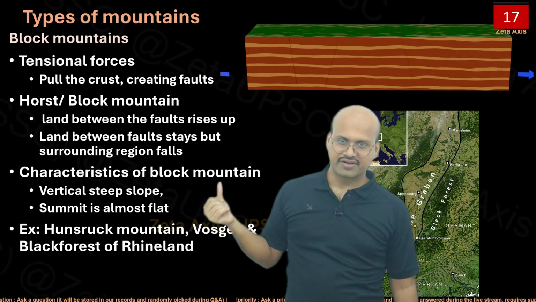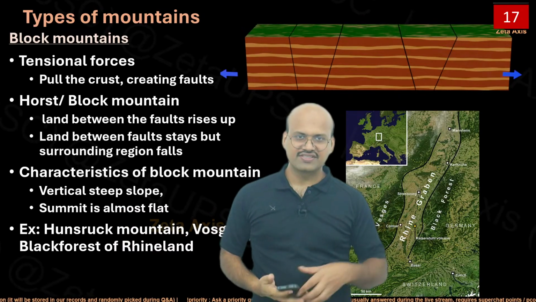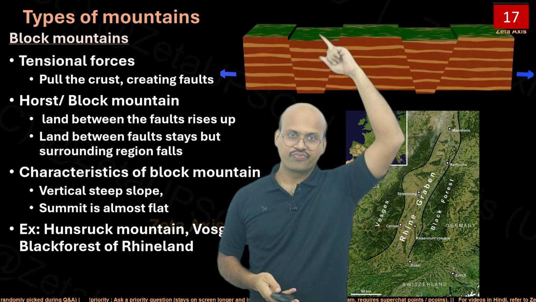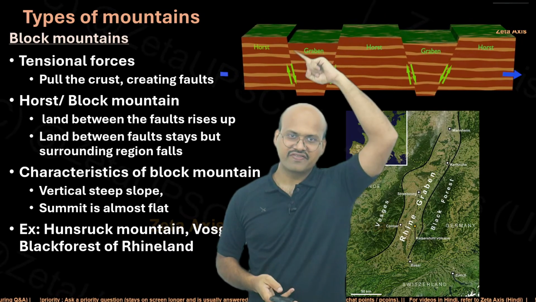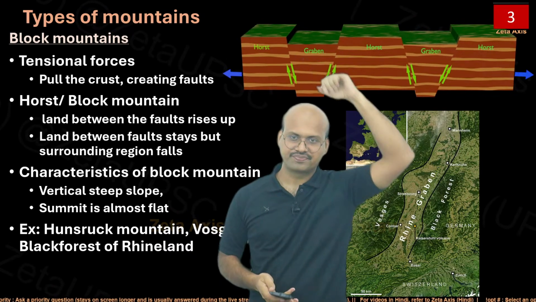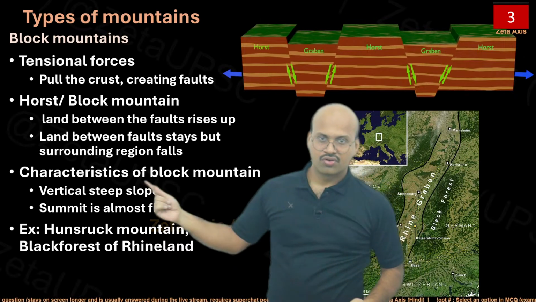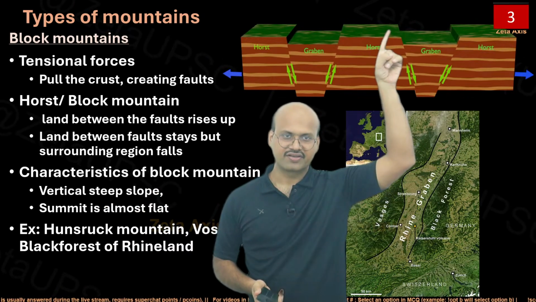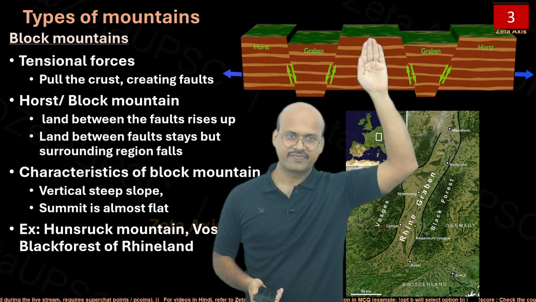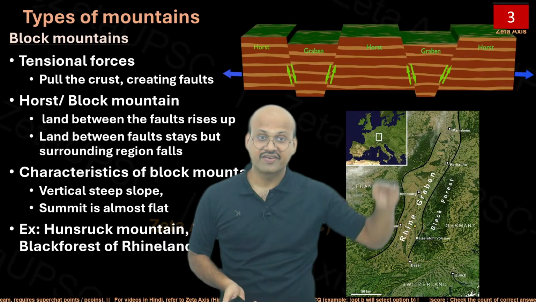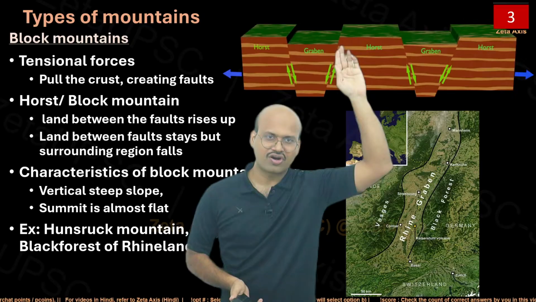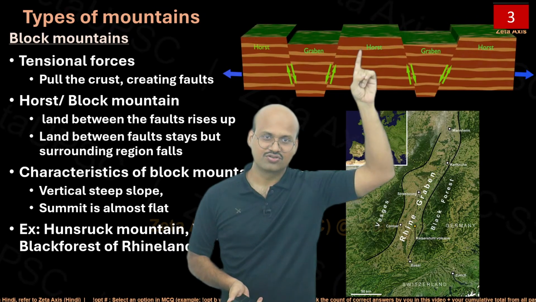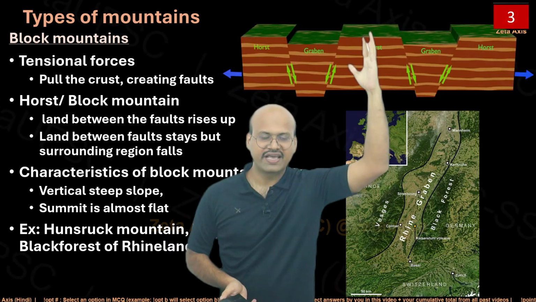Characteristics of block mountains: very steep slope. We can see here that because a part is moving down, the part which remains up has a very steep slope, as you can see over here. Vertical steep slope, and the summit is also flat. So we can see that the top of the mountain is flat. Now in fold mountains, generally the top is not flat, but here we can see that there is a large plain region, so it can be taken as a plateau.